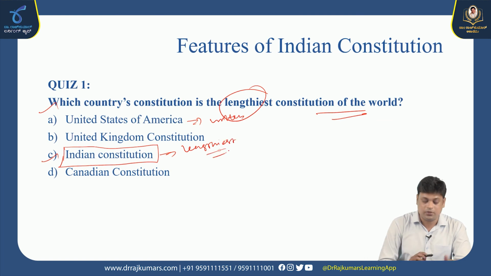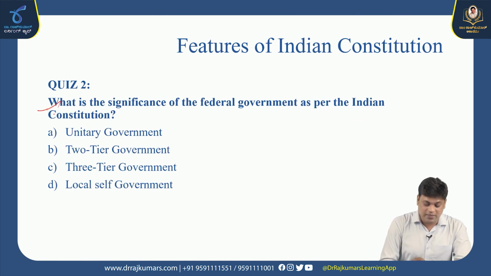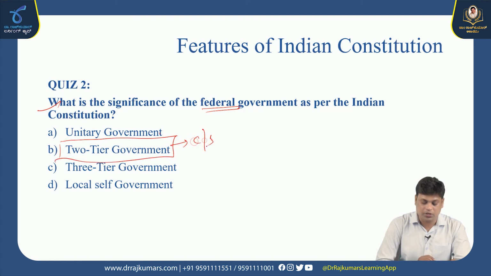Next, what is the significance of the federal government as per the Indian Constitution? Okay, federal government. Unitary form of government, or two-tier government, or three-tier government, or local self-government. Based on this federal format, which is known as a two-tier government, center as well as state.